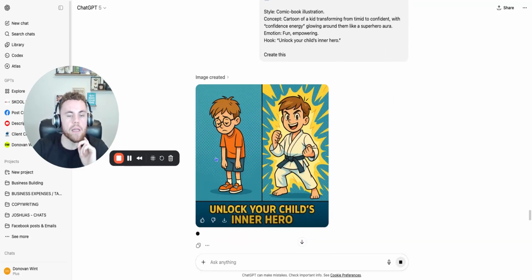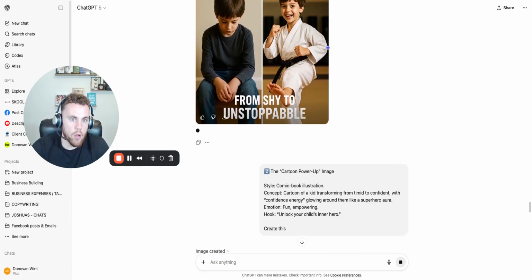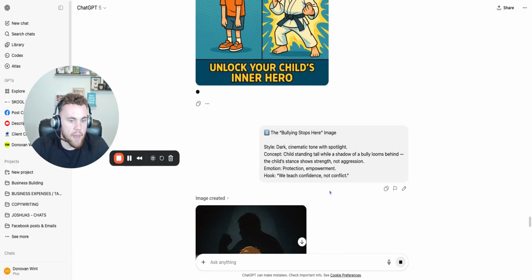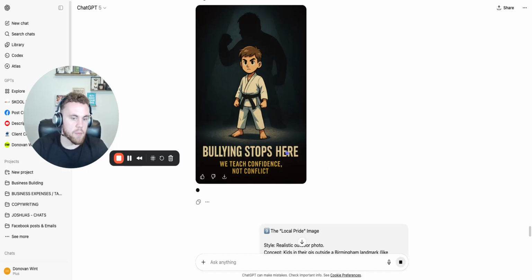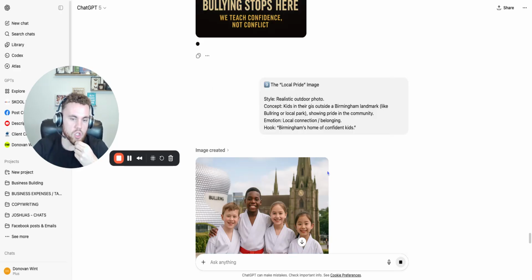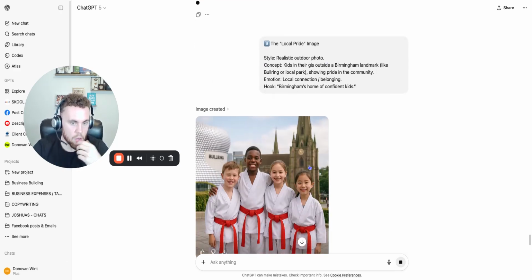Next one, unlock your child's inner hero. It's the same sort of style, but it's a bit more cartoony. So we can try that, see how it performs. Number 3, bullying stops here. We teach confidence, not conflict. I actually think that's quite cool. Would grab attention well, especially if someone's child was struggling with confidence or being bullied, whatever.